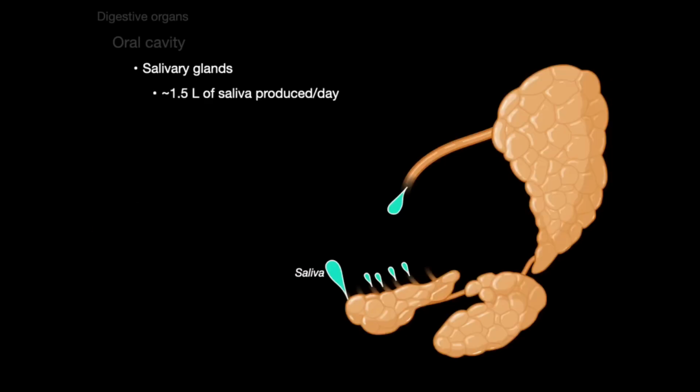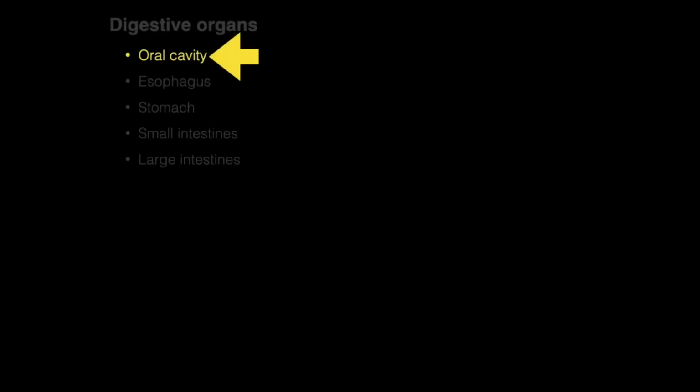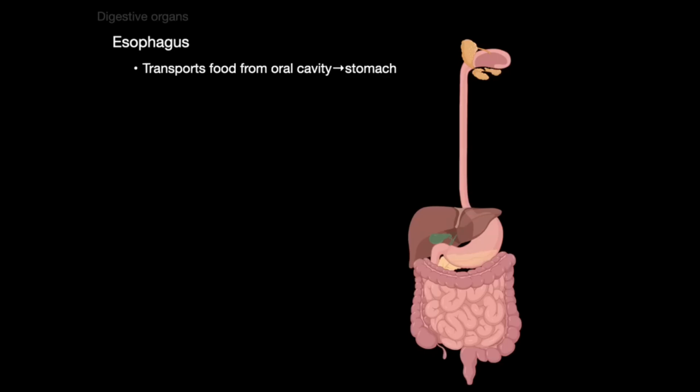You make about 1.5 liters of saliva every single day. That's like 4.5 cans of soda. Just to give you an idea how much saliva we all make. Next, let's go to the esophagus. The esophagus transports food from the oral cavity to the stomach. And during that transportation, no metabolic changes occur. It's simply being transported. So there's the esophagus.